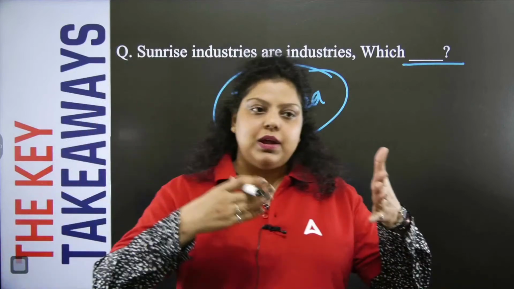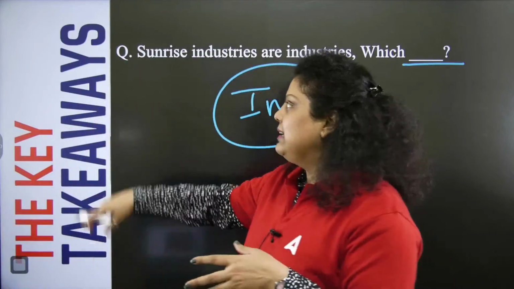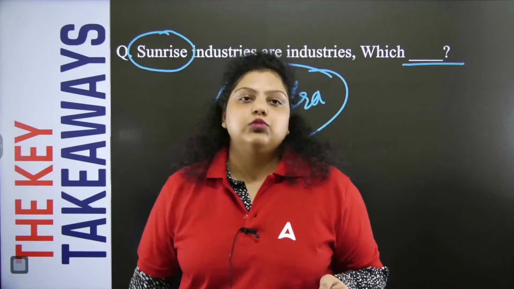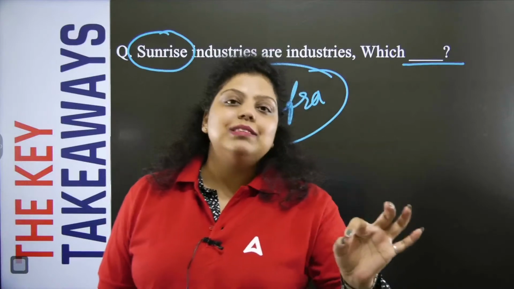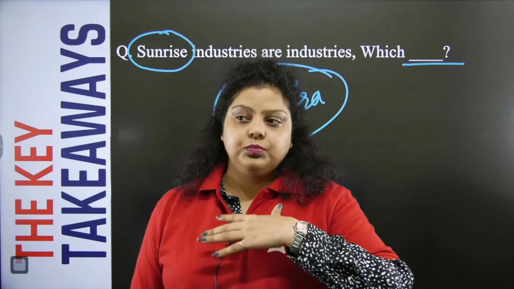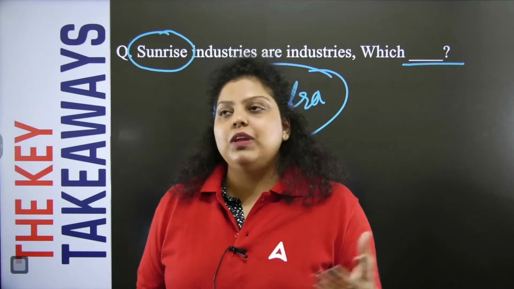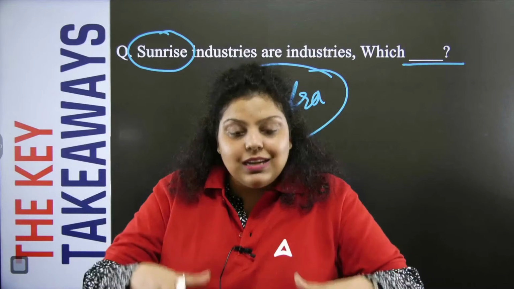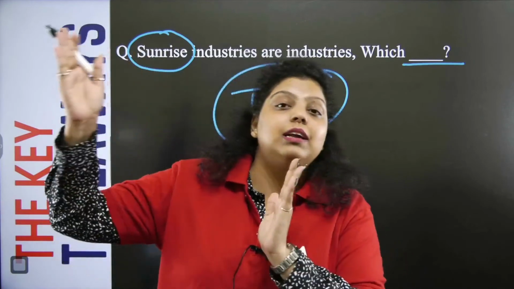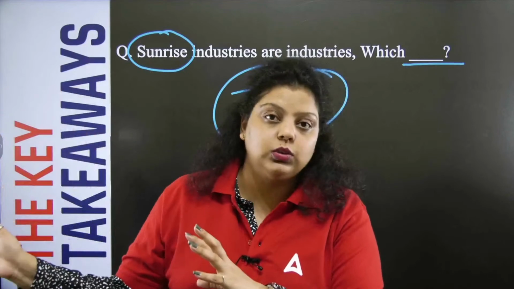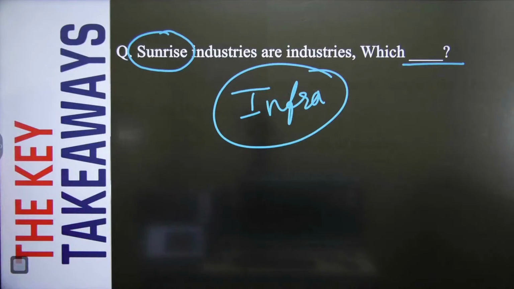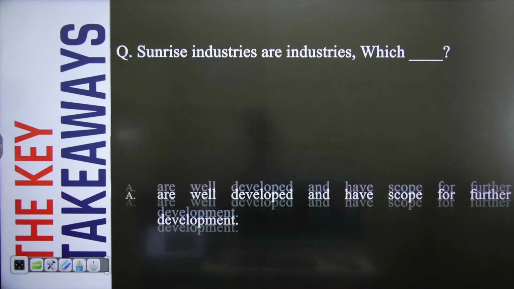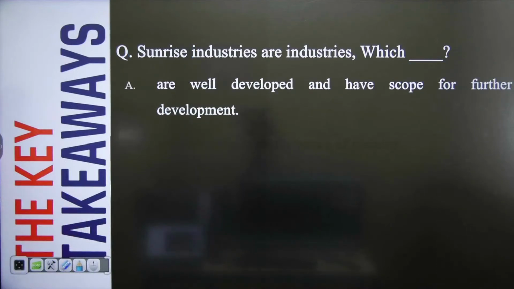So these are the three sectors: primary, secondary and tertiary. Similarly, one sunrise sector is also there. Sunrise sector is a type of sector which includes those sectors which are not right now very much in the growth scene, or we can say not at their peak, but yes, in future there are chances that they will have maximum growth. Those sectors are known as your sunrise sector. So the question is asking which of the following industries are your sunrise industries.